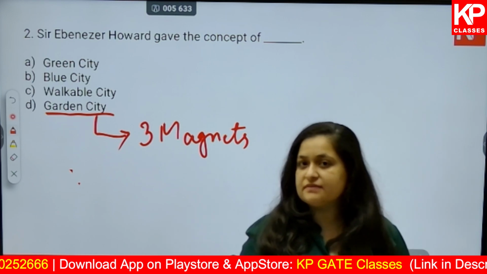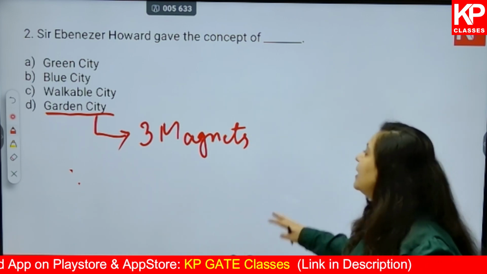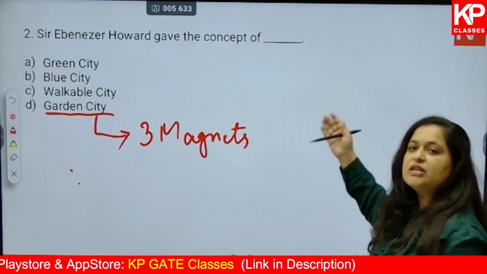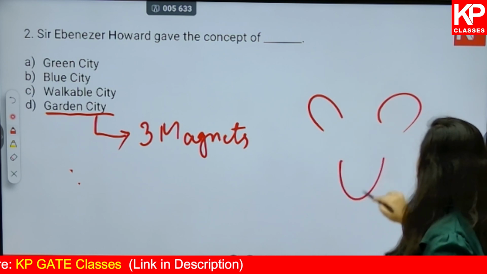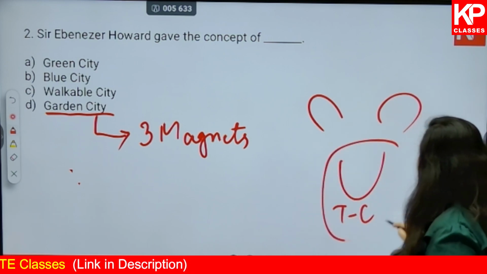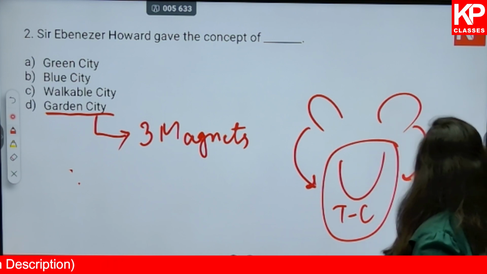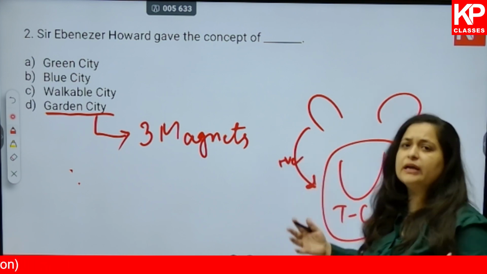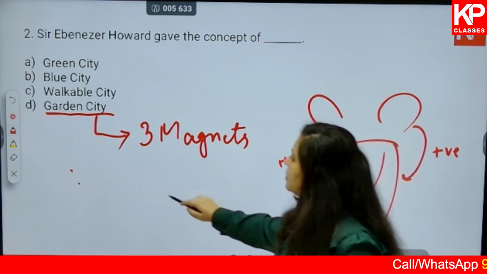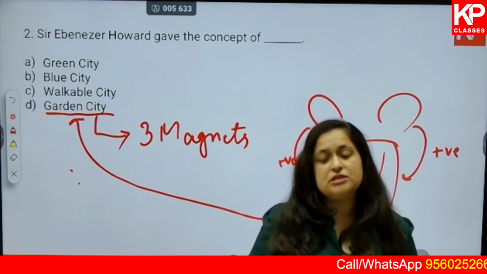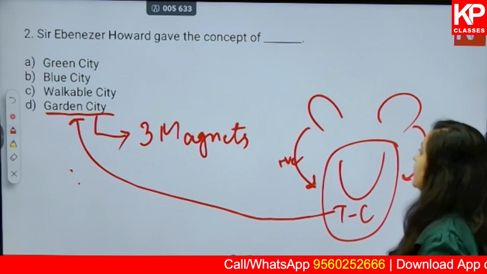Town mein there are some positives and negatives. In country, that is the rural area, there are some positives and negatives. And combining the positives of the other 2 magnets, you have the third magnet, which is the town and country. So let's say town, country, and this is the town country. In this magnet, you will only have the positives of town, only the positives of country, and there are no negatives. So very utopian kind of a concept, very idealistic concept. And this town country was called as a garden city, or the concept was later changed on to garden city concept. Okay, so option number D is correct over here.